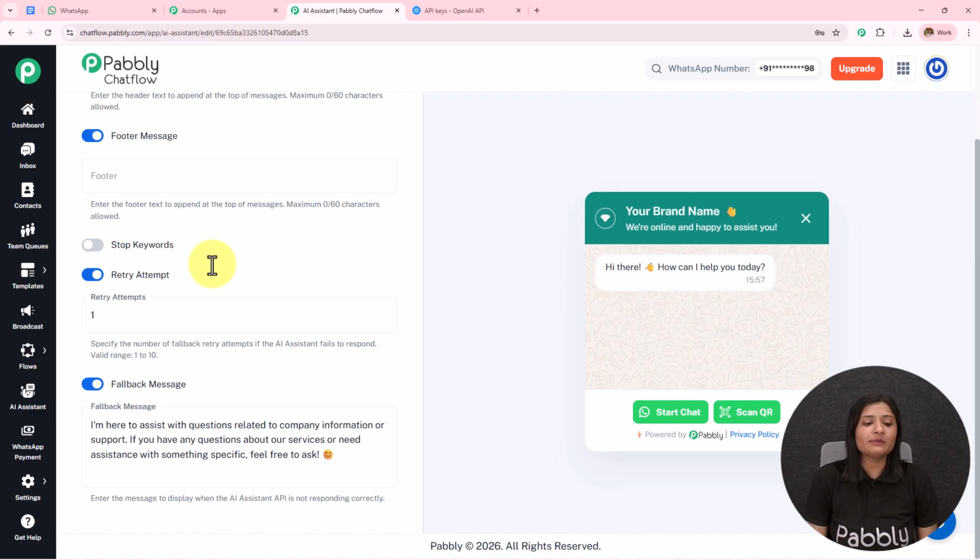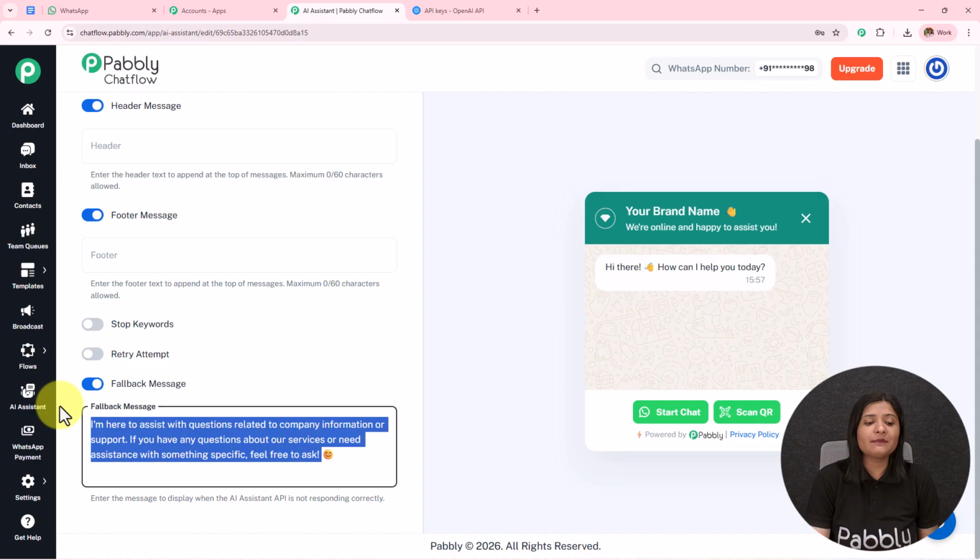Then we have this fallback message. So here I have written, I am here to assist with questions related to company information or support. If you have any other question about a service or need assistance with something specific, feel free to ask. Now here you can enter the fallback message according to your choice and preference, such that whenever the messages are not sent and the queries are not resolved, at least the details which you are adding in this fallback message will be sent to the user. You can add the contact details or the company information.